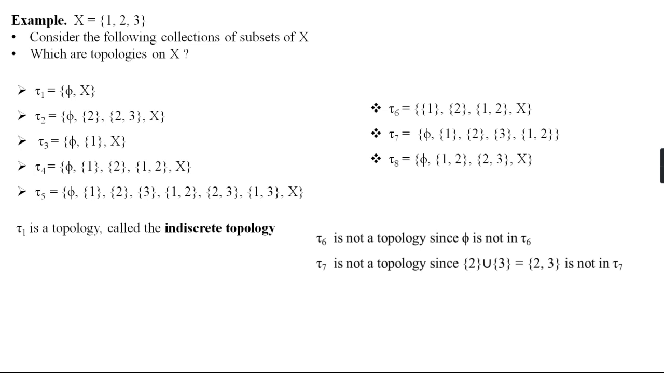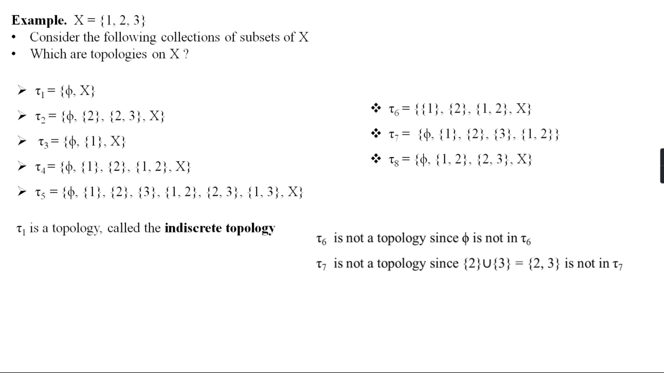So here we can see that tau 1 is a topology, and it is called the indiscrete topology on X. There is something special in tau 1 because it includes only the empty set phi and the entire set X. For any non-empty set X, tau 1 including the empty set phi and the entire set X is always a topology on X, and that is called the indiscrete topology. And the pair (X, tau 1) is called the indiscrete topological space.